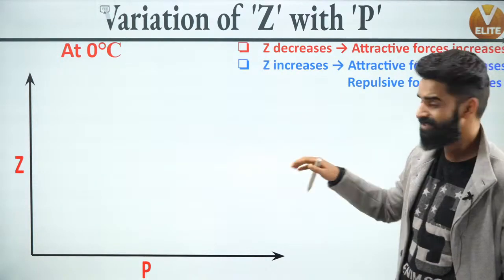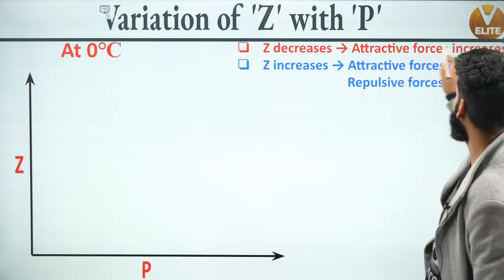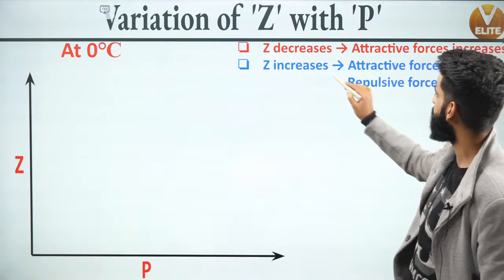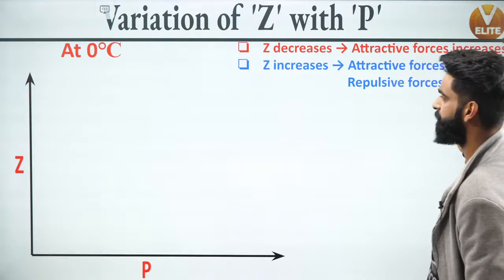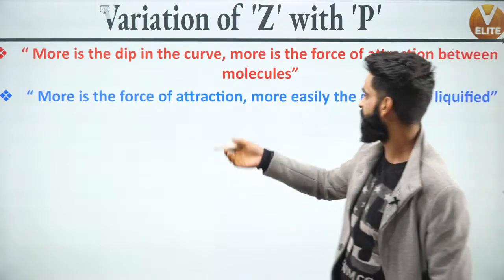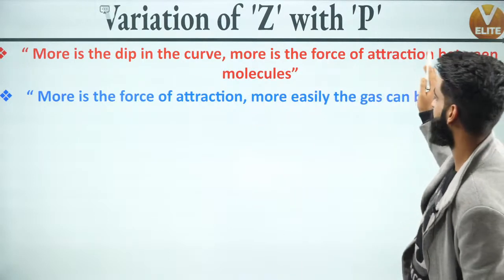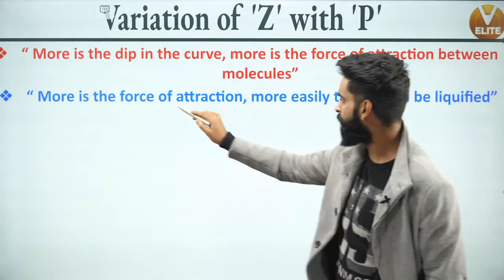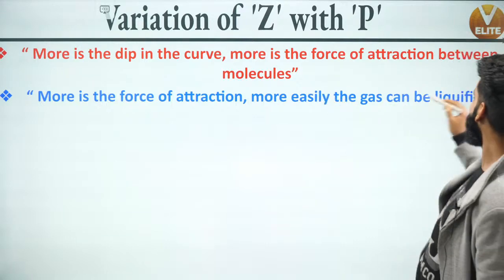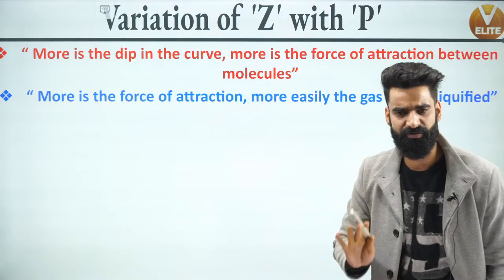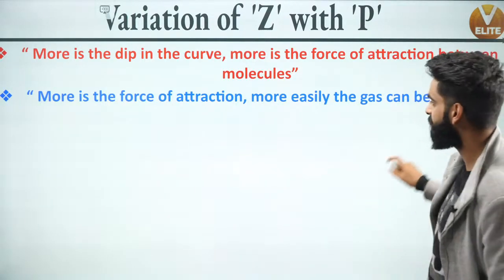This is something which we have discussed. As the Z value decreases, attractive force increases. As the Z value increases, attractive force decreases, or repulsive force increases, right? This is something which we already discussed. The more the dip in the curve, the more is the force of attraction between the molecules. The more the force of attraction, the more easily the gas can be liquefied. This is something which we have discussed till now, right?